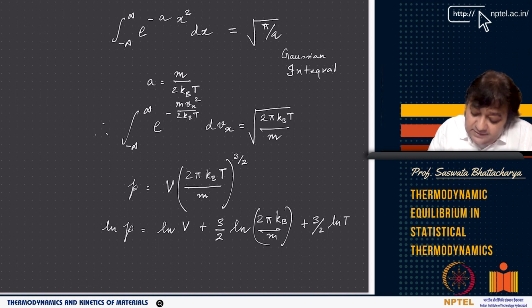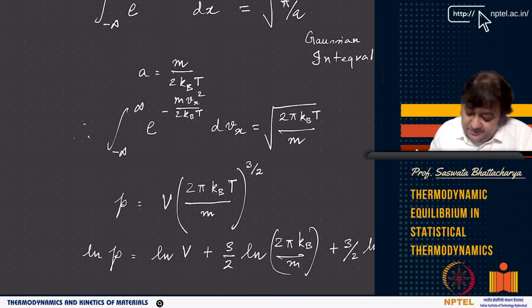So the integral of e to the power minus mvx square by 2 kBT dvx is nothing but root over 2 pi kBT by m. So the partition function becomes V times root of 2 pi kBT by m for the x component, and then likewise for the y and z components. So you get V times 2 pi kBT by m to the power 3 by 2.